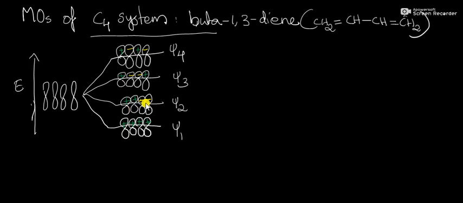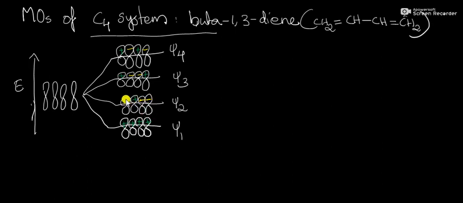Then another bonding molecular orbital, the bonding pi molecular orbital designated as Psi2. Psi2 has more energy than Psi1 and its symmetry is like plus plus minus minus. Obviously there will be plus symmetry below the lobe, and here also plus symmetry below the lobe.